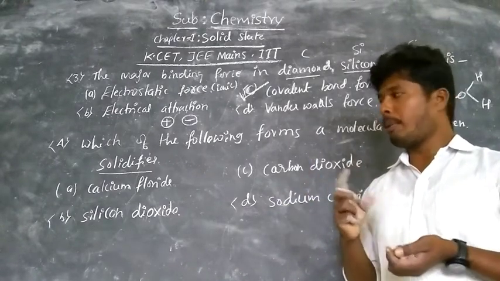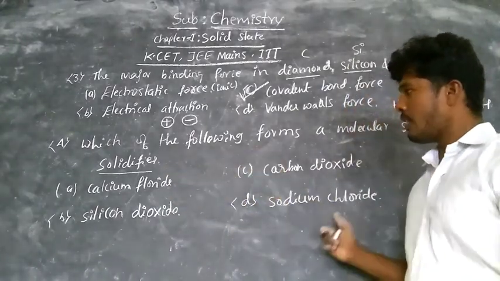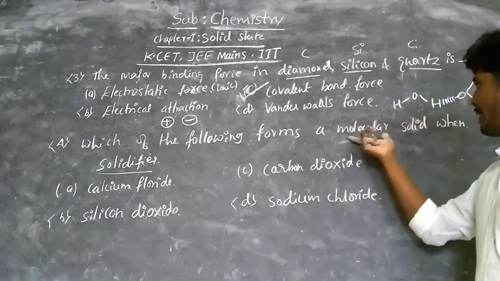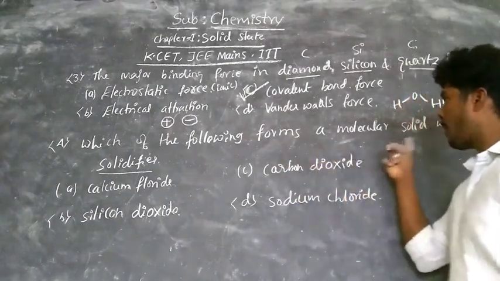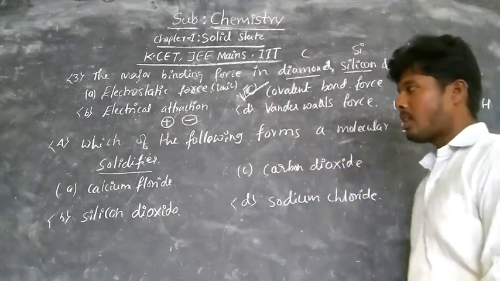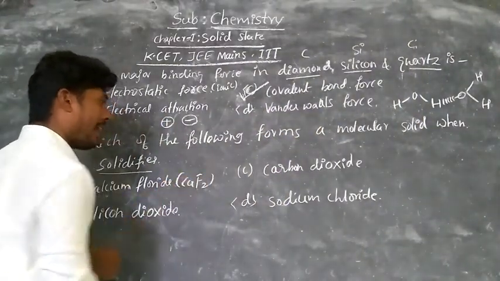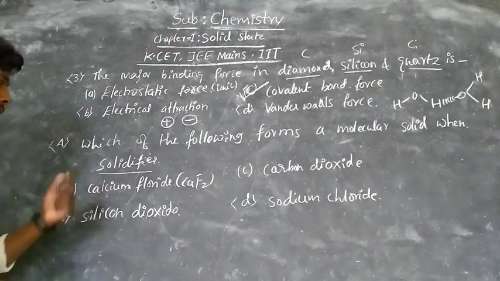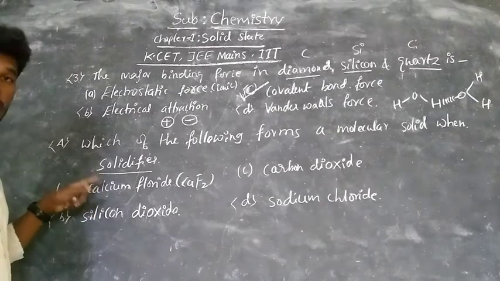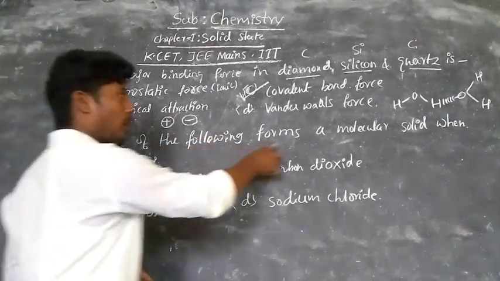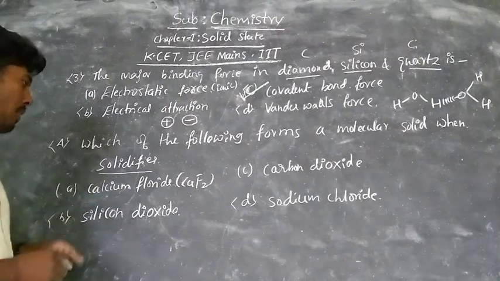The process of conversion of liquid to solid is called solidification. Here among these options, which is the best example of a molecular solid when it solidifies? Now calcium chloride, like CaF2, is an example of ionic solids. So this is not the answer. Calcium chloride does not form a molecular solid when it solidifies.